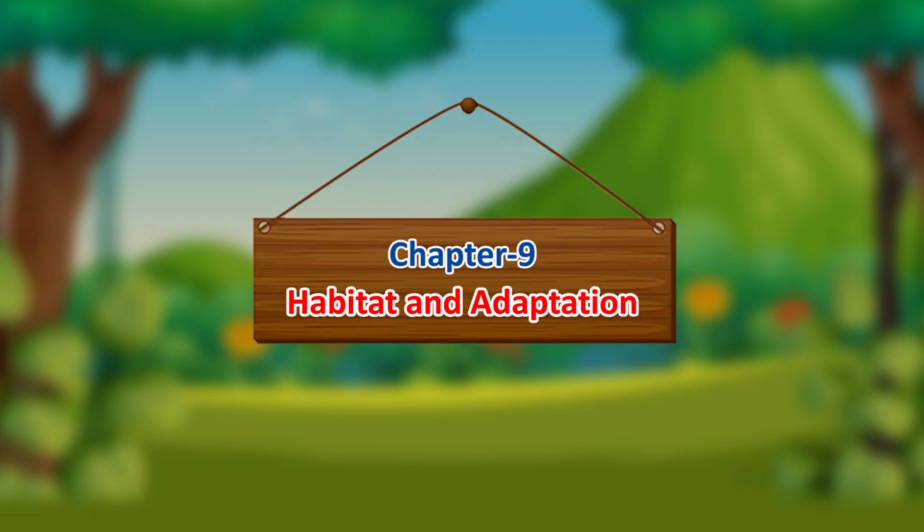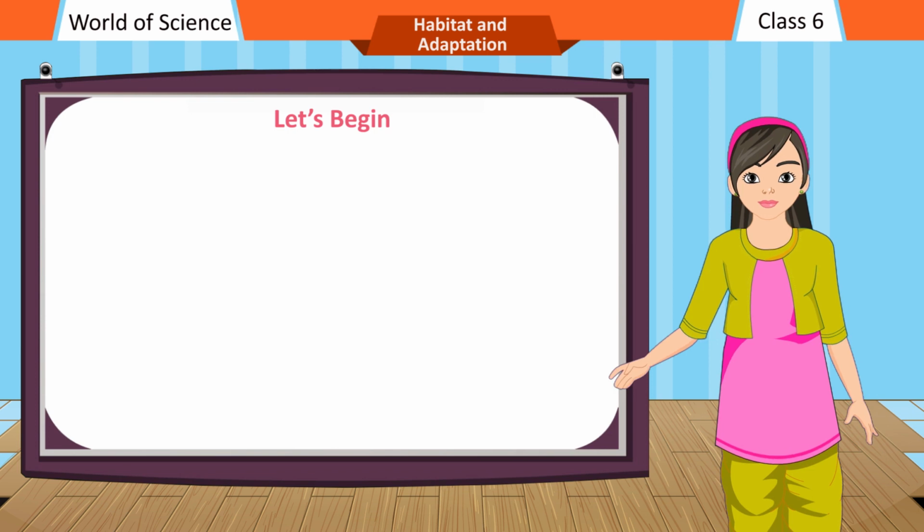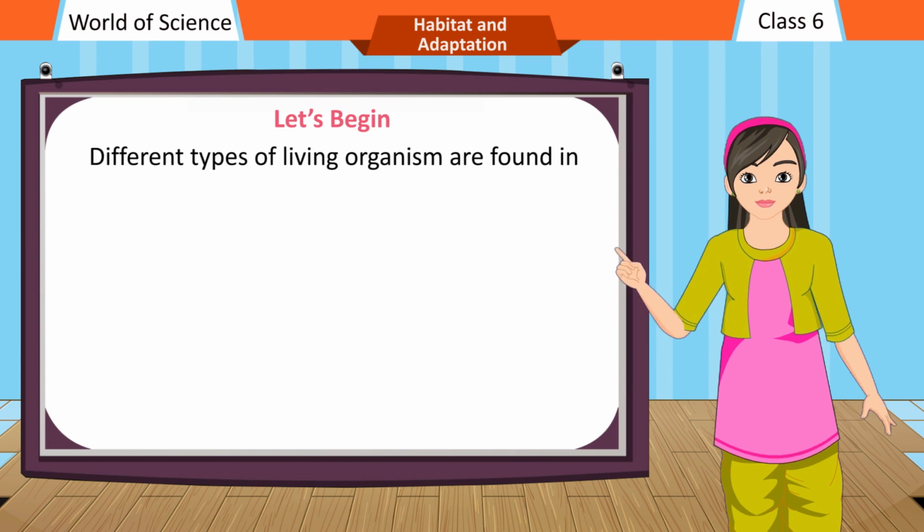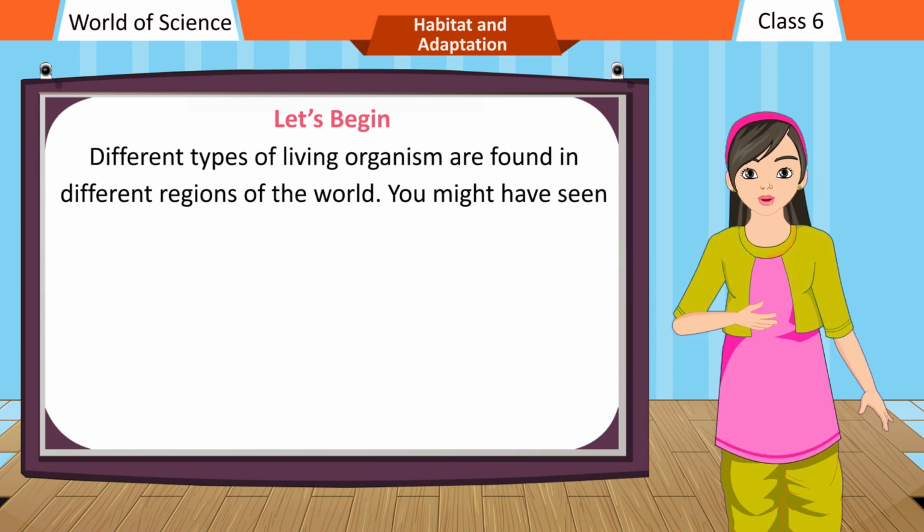Chapter 9. Habitat and Adaptation. Let's begin. Different types of living organisms are found in different regions of the world.